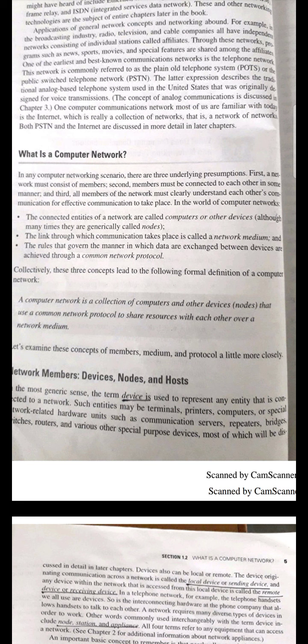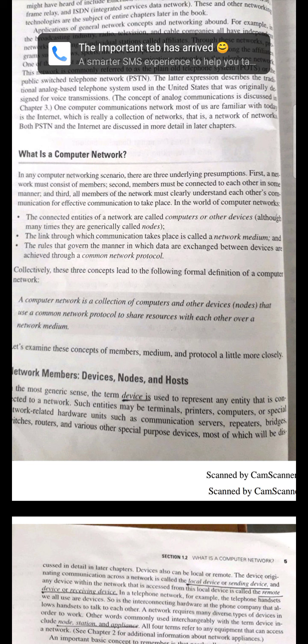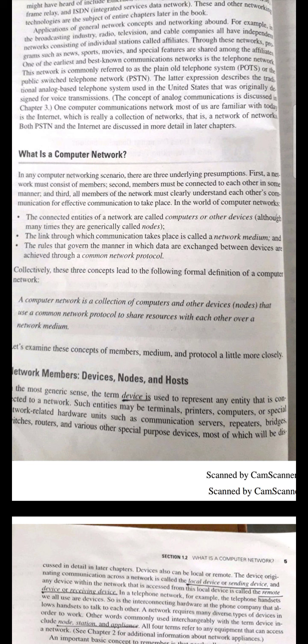What are the connected entities of a network? They can be a computer, a device, a laptop, or a smartphone. Any connected entity can be treated as a device. Devices, nodes, or entities, we can treat them all the same.